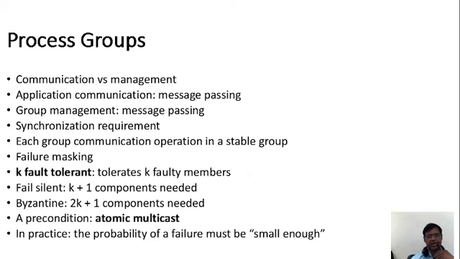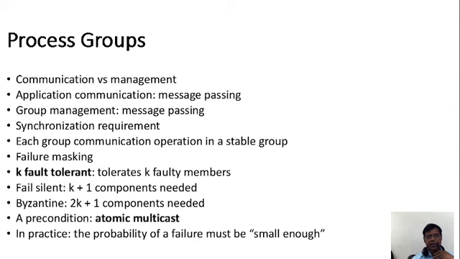Okay, and that is going to increase for the next packet, maybe the same packet, that is K plus 1 components are needed. And Byzantine failure needs 2K plus 1 components. Sometimes the packet is stuck for a long time, and the packets passing from source to destination may be increased, that is 2K plus 1 components are needed.